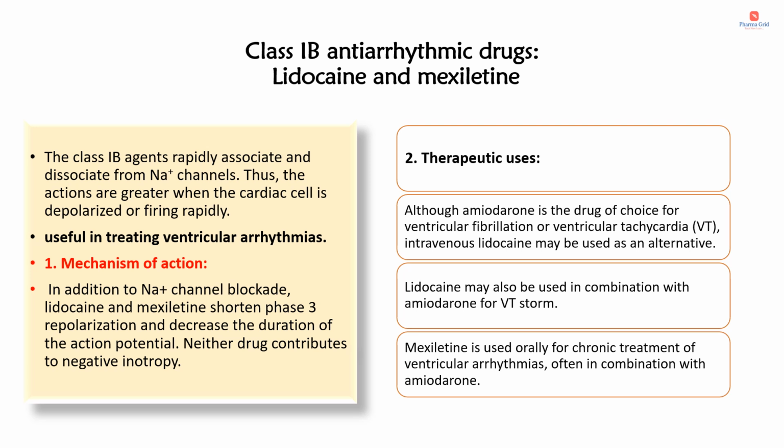Coming to the therapeutic uses, although amiodarone is a drug of choice for ventricular fibrillation or ventricular tachycardia, intravenous lidocaine may be used as an alternative. Lidocaine may also be used in combination with amiodarone for VT storm. Mexiletine is used orally for chronic treatment of ventricular arrhythmias, often in combination with amiodarone.